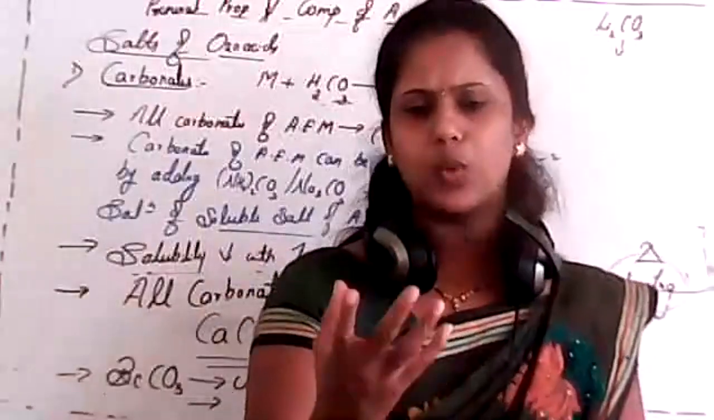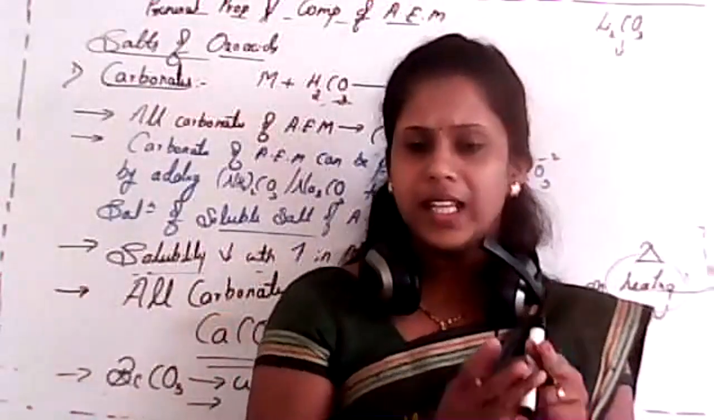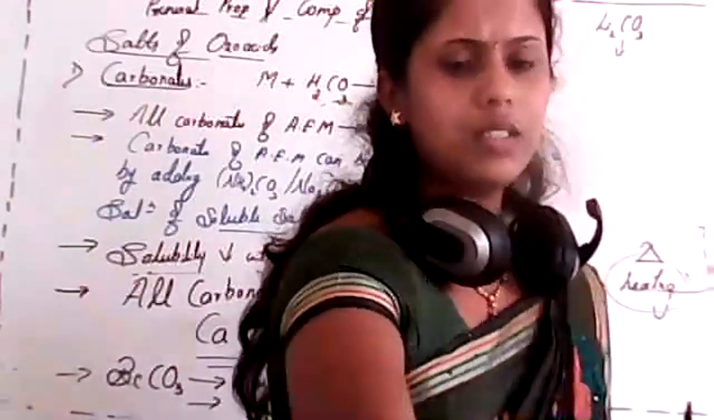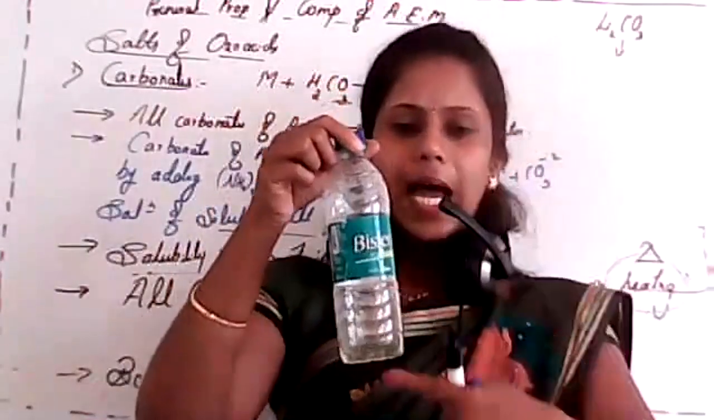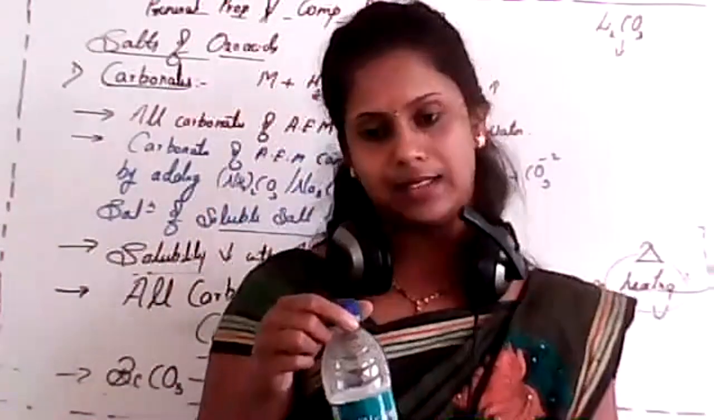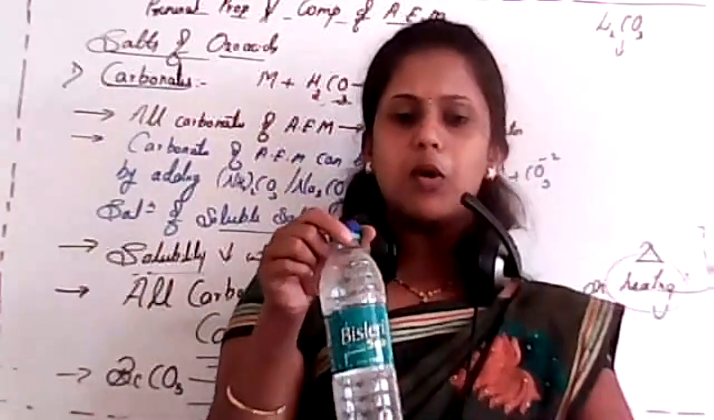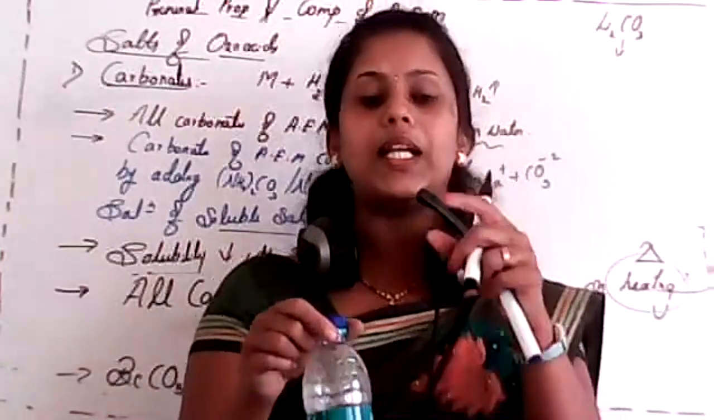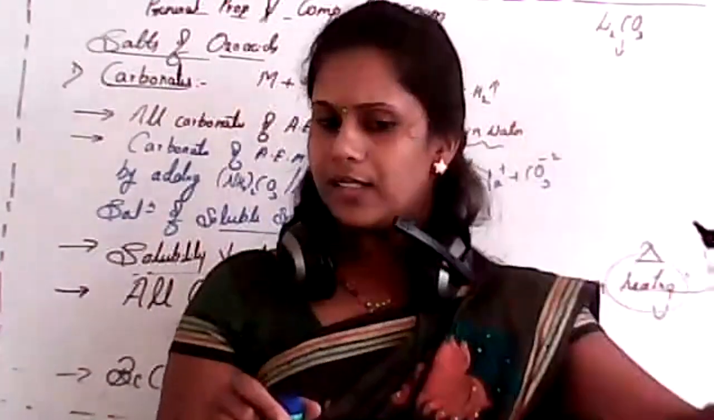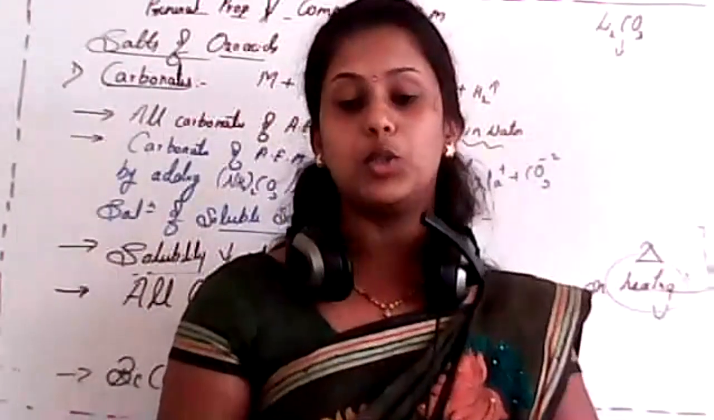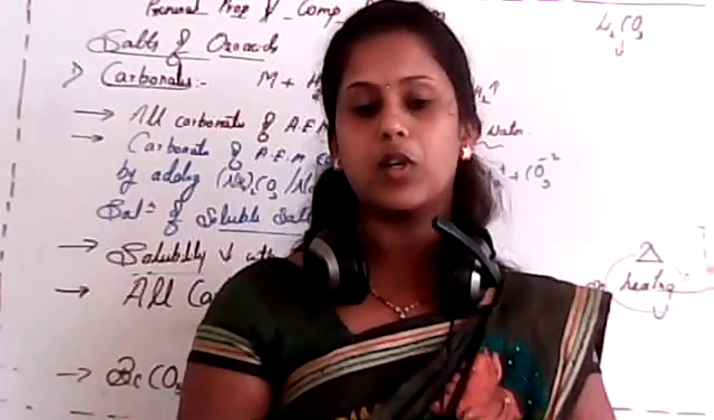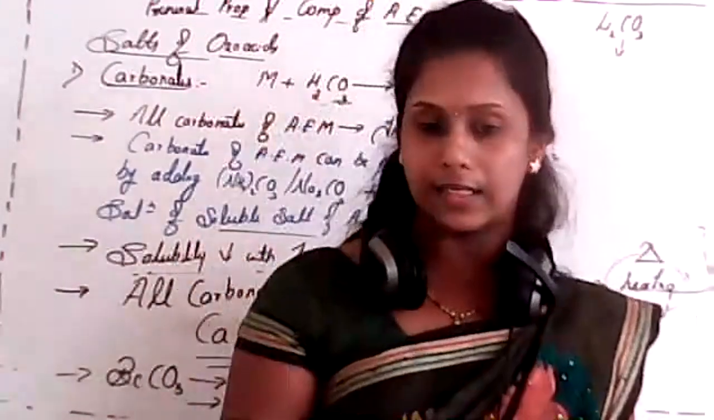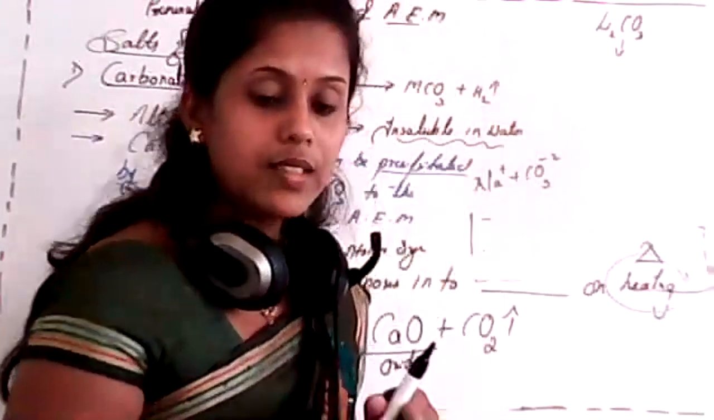See, the question arises, what is a carbon dioxide atmosphere? Nothing, student. A container is taken, and in that we fill carbon dioxide gas. That's it. And in that atmosphere, we keep beryllium carbonate. In that case, beryllium carbonate is highly stable. Or else, normally, it again decomposes into beryllium oxide and carbon dioxide, because it is unstable due to its small size. Is it okay? Is it clear?